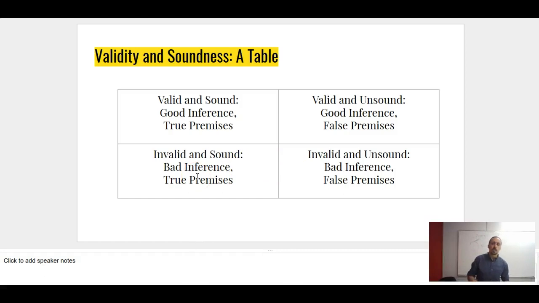An example of that would be, remember the argument about communists and atheists and Richard Dawkins? So suppose Richard Dawkins was a secret communist, and you were in fact correct that Richard Dawkins is a communist. Don't sue me, it's just an example. But you're kind of right by accident. The conclusion is right, but it's not because the premises are true. It just happens to all be true. So that's an invalid but sound argument. Invalid and unsound is a bad inference operating under false premises. So not only does the form of the argument not lead to a true conclusion, but the premises are in fact hogwash. So those are kind of the four categories here.